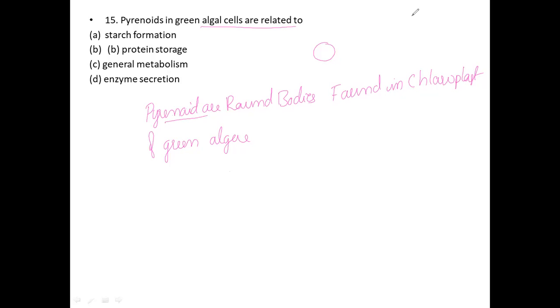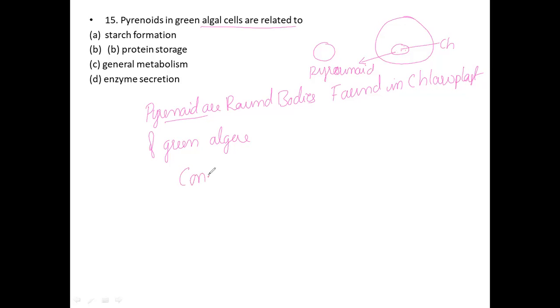For example, if you take a green algal body, the green algal cell will contain the chloroplast. In that chloroplast there will be round body structures, which are the pyrenoids. These pyrenoids play a very important role in the conversion of glucose to starch and also in the collection of starch.